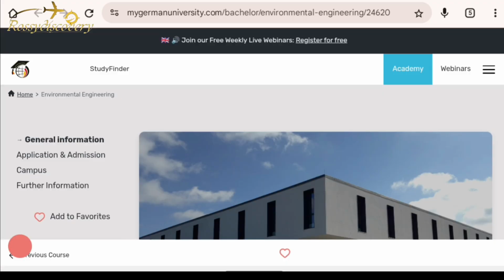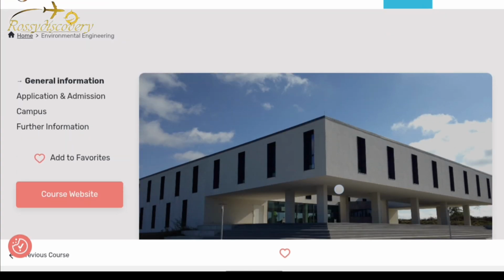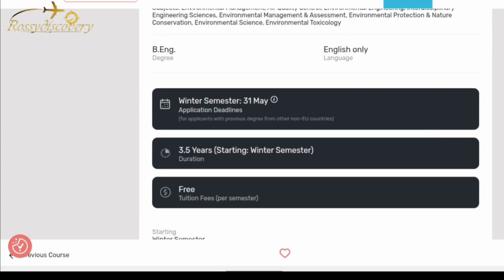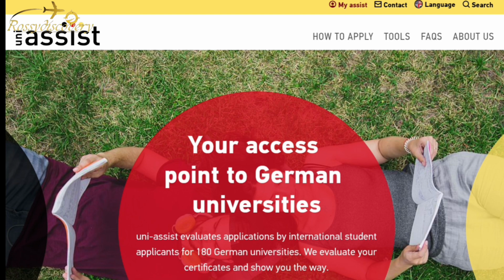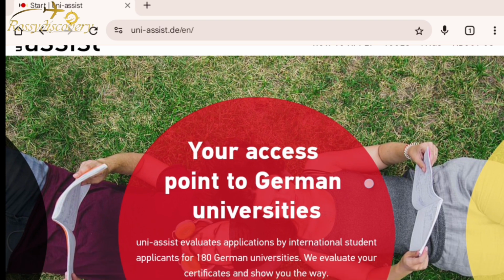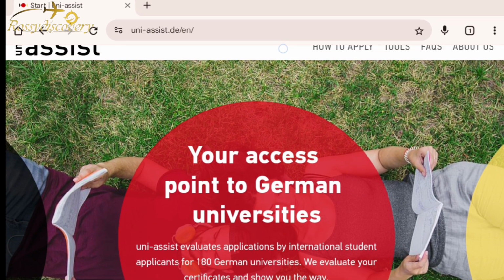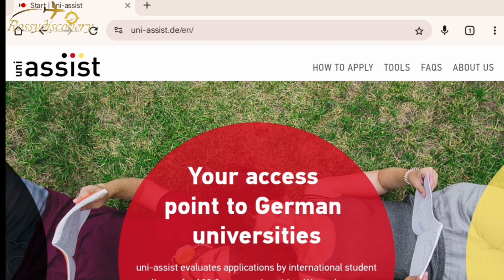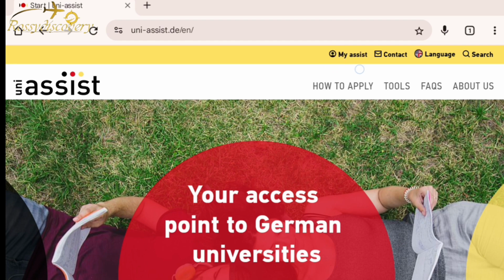Application deadlines are fast approaching, so make sure you get your documents ready to apply to school. Okay, guys, this is the Uni-Assist website, and you can see on the top side of it. So that is the website, but don't worry, I'm going to drop the link in the description below. When you get here, you have to click on MyAssist at the top right side of your laptop, phone, or wherever.